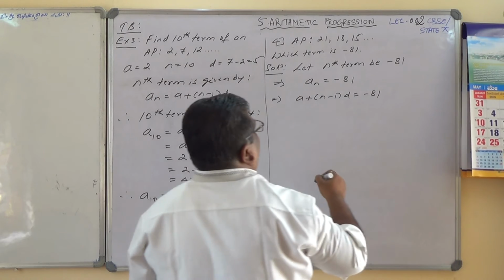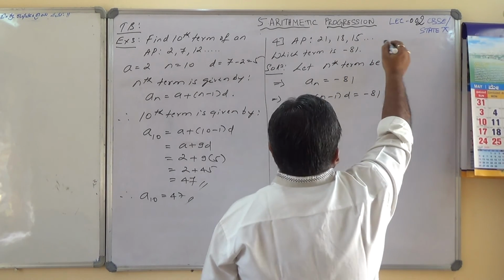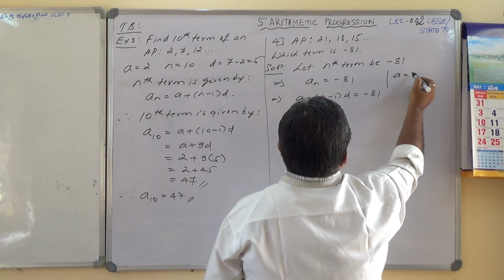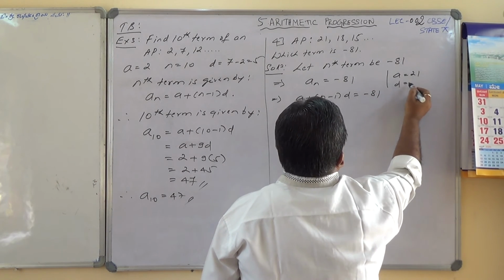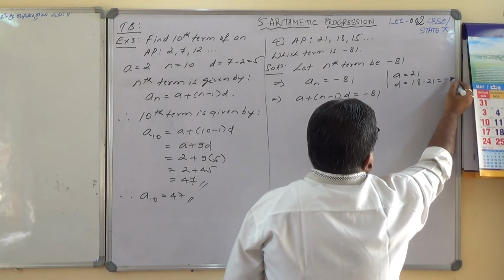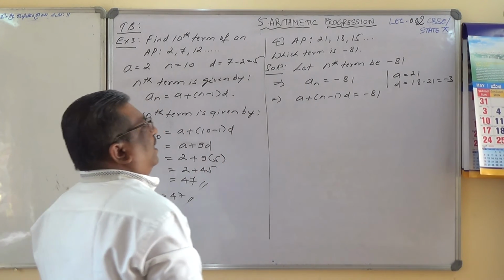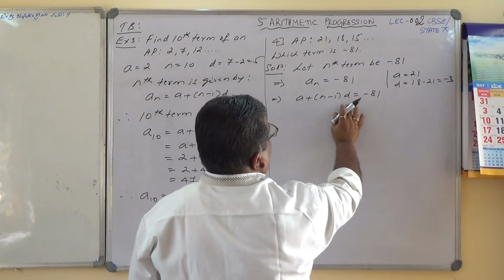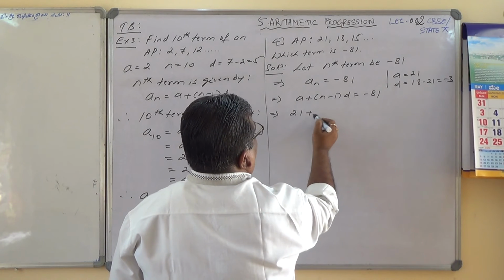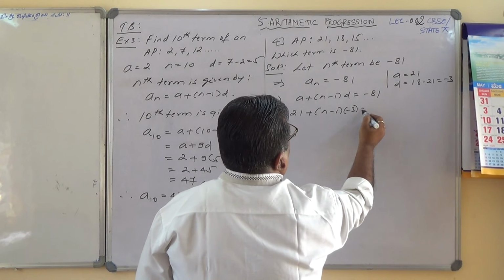So here, what are the values? a equals 21 and d equals 18 minus 21, which is minus 3. So a plus (n minus 1) times d is minus 81. Here a is 21, plus (n minus 1) times d, which is minus 3, equals minus 81.